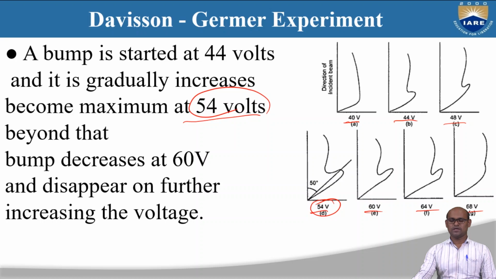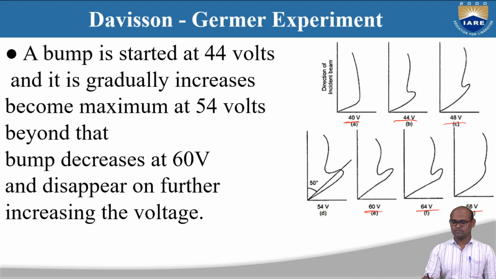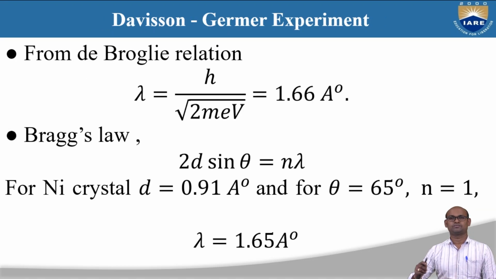They found that at a scattering angle of 50 degrees there is a peak in the scattering intensity, and by changing the voltage, they found that this peak occurs at a voltage of 54 volts. So what is happening at this potential and at the scattering angle of 50 degrees?